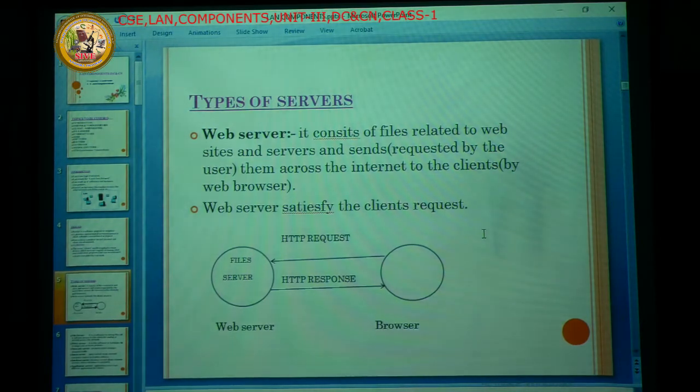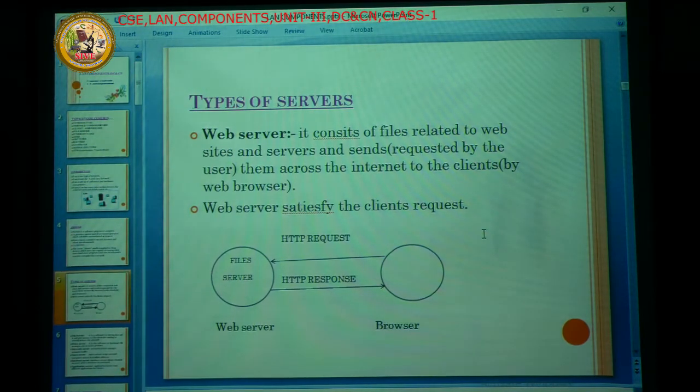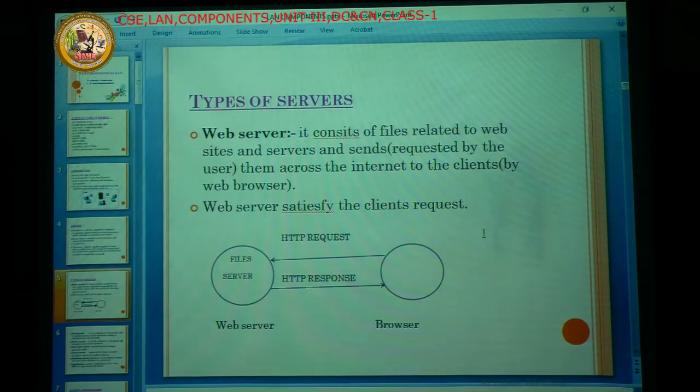Here, entering username and password means I am giving a request by using a web browser, via the web browser to the web server. What kind of request here? An HTTP request, because I am on a website. So that's why I am giving an HTTP request. The request I am sending to the server is the username and password.